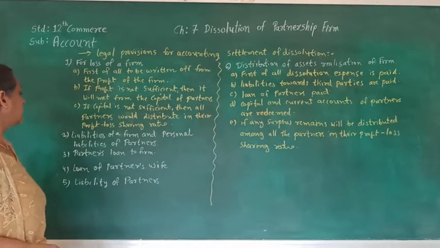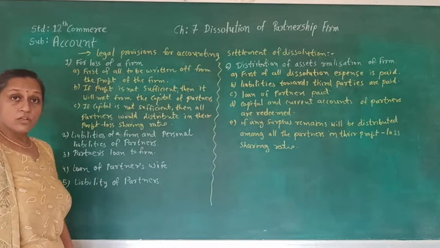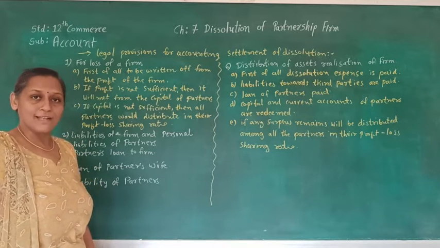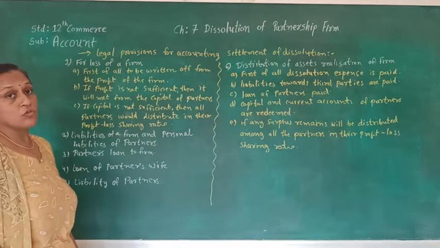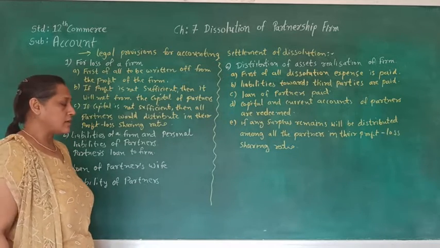So here the third point is a partner's loan to the firm. If any partner has given any loan to the partnership firm, how is he going to get that loan at the time of dissolution?